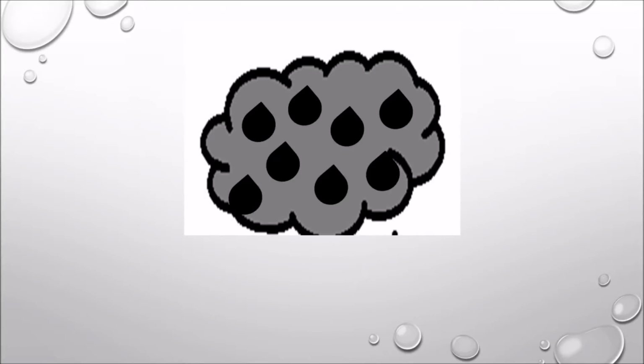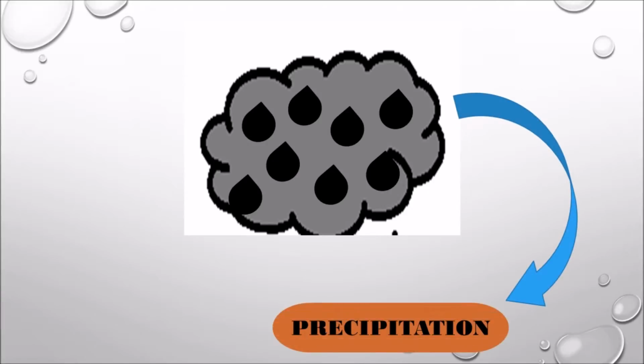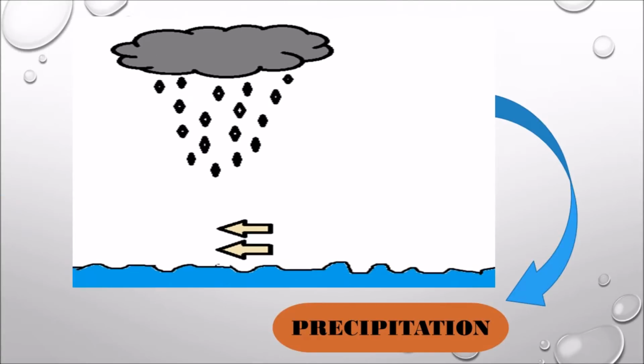After the clouds are condensed into bigger water droplets, they will begin to fall down, a process called precipitation. This occurs because the air cannot hold the water anymore, and the temperature in the sky is very low, so the water droplets lose their heat energy. So these water droplets will fall down as rain.